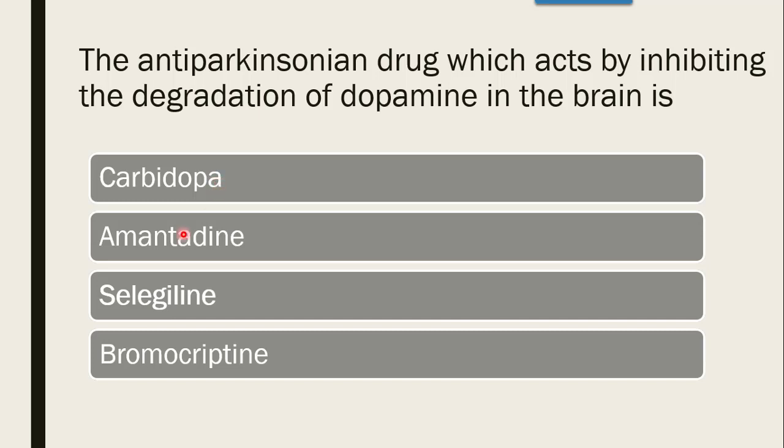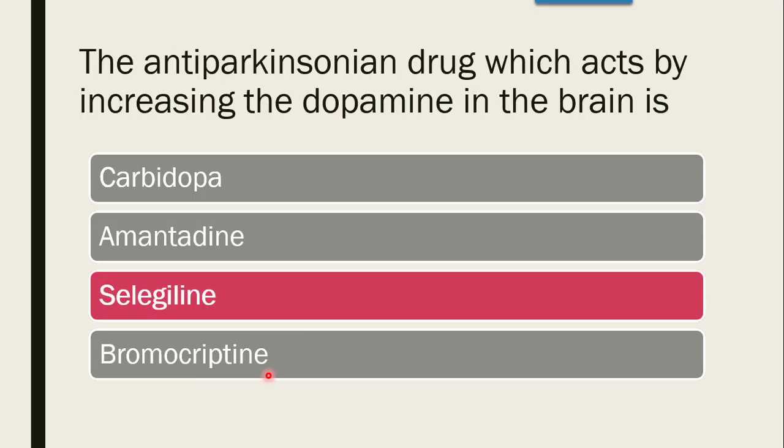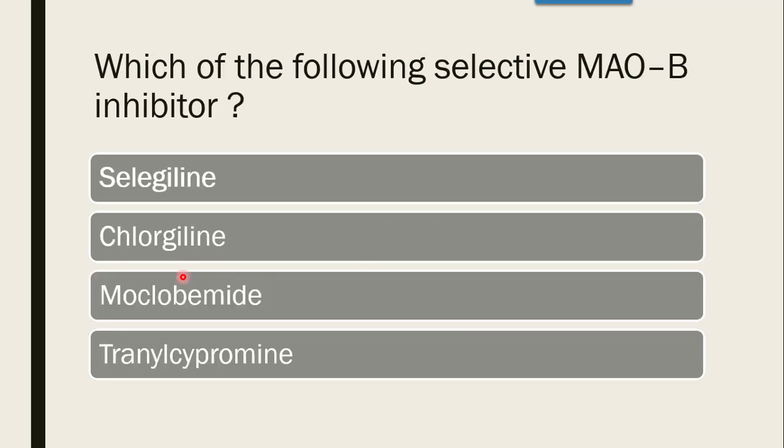Whether it is carbidopa, amantadine, selegiline, or bromocriptine. The correct answer is selegiline, because selegiline acts by increasing the dopamine at the site by inhibiting the MAO-B enzymes which are responsible for the degradation of dopamine.